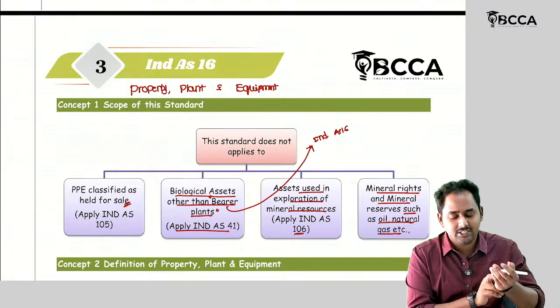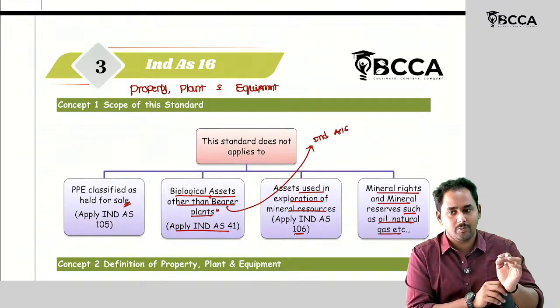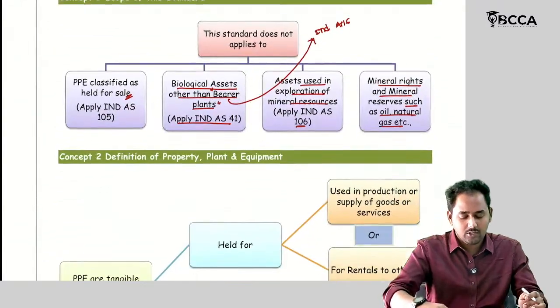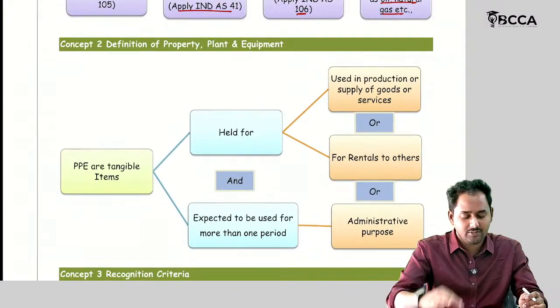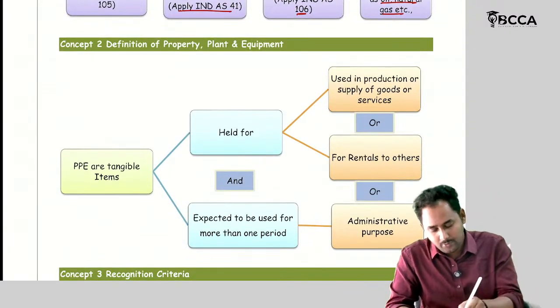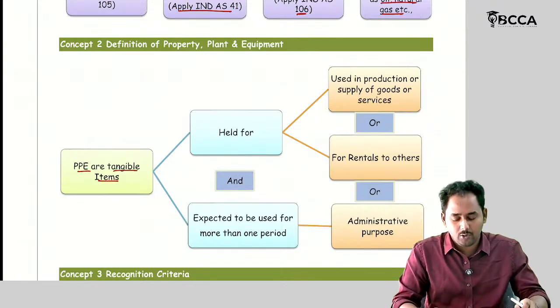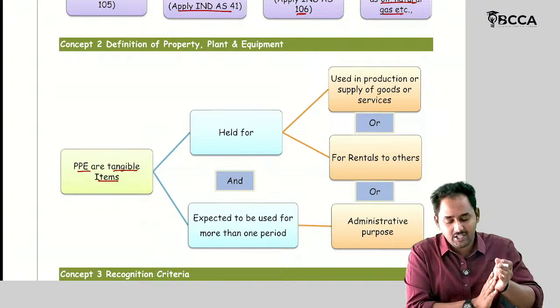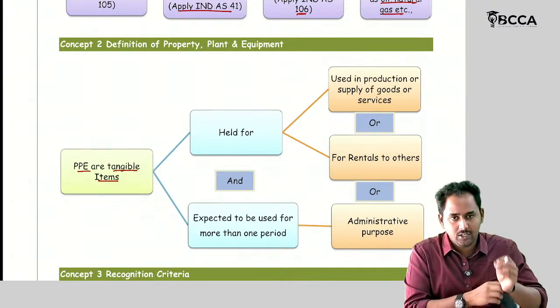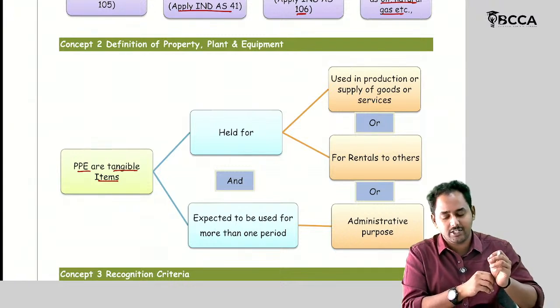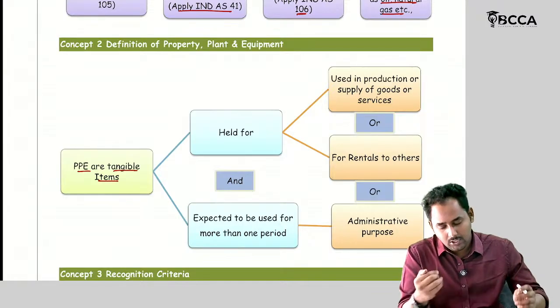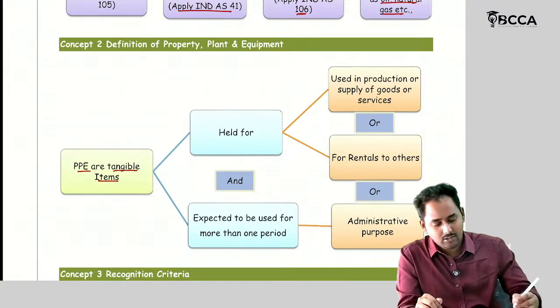Ind AS 16 is applicable only to property, plant and equipment. Then what is meant by property, plant and equipment? The definition of property, plant and equipment is given. PPE means property, plant and equipment are tangible items. If you want to classify any asset under PPE, the first condition to be satisfied is that it is a tangible asset. So PPE are tangible assets.